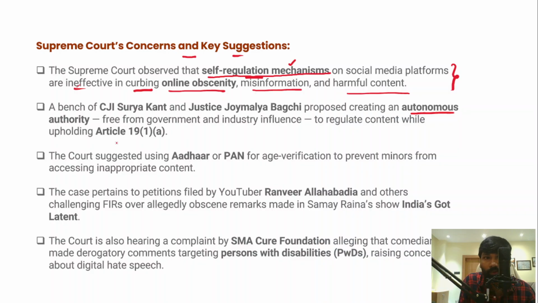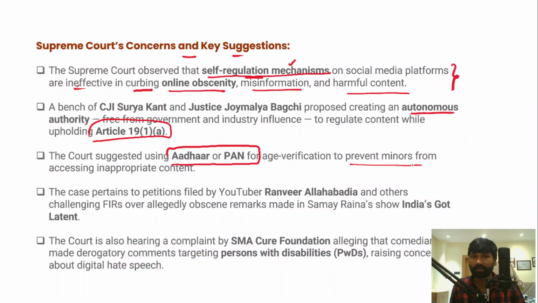So on the one hand, they uphold Article 19 Clause 1 Subclause A, which talks about the freedom of speech. And at the same time, they also regulate fake news. They also regulate the obscene content online, right? The court has also suggested using Aadhaar or PAN for age verification, so that children don't look at sensitive content, that is, minors accessing inappropriate content.